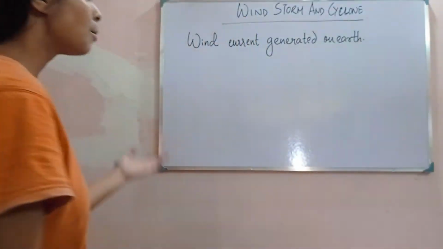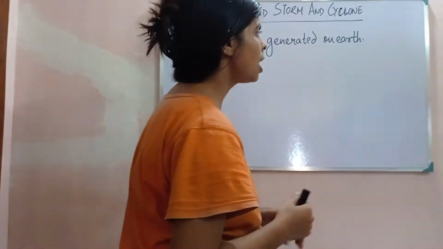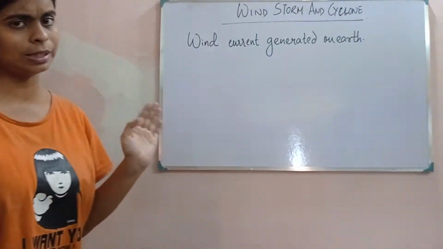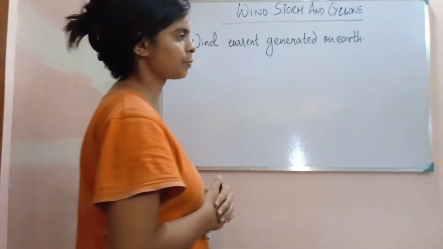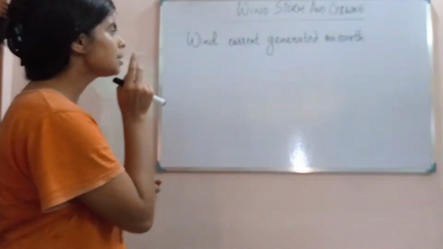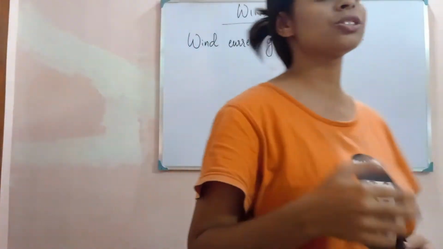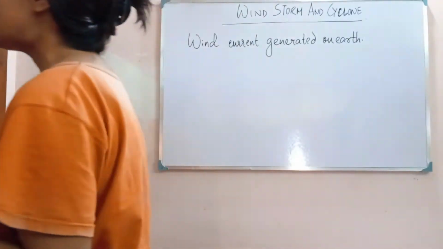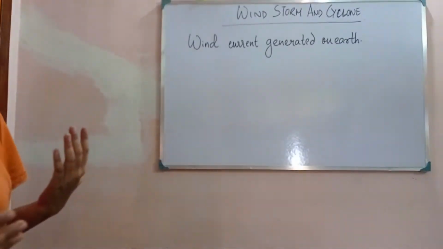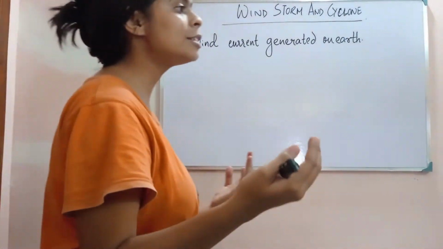Now let's come to the wind. Since we are talking about the wind current, we have understood how wind is formed. Now the thing is how these wind currents are generated on the earth. You have studied in geography that in different latitude belts, the flow and direction of the winds are different.